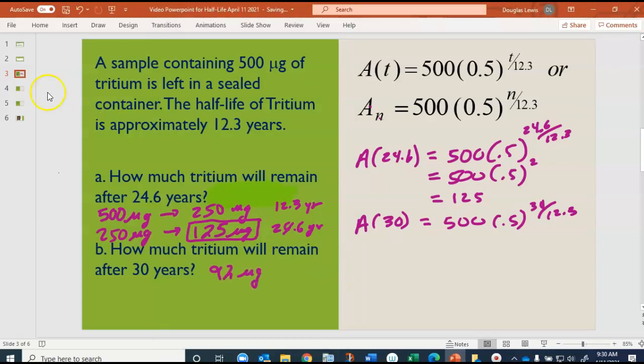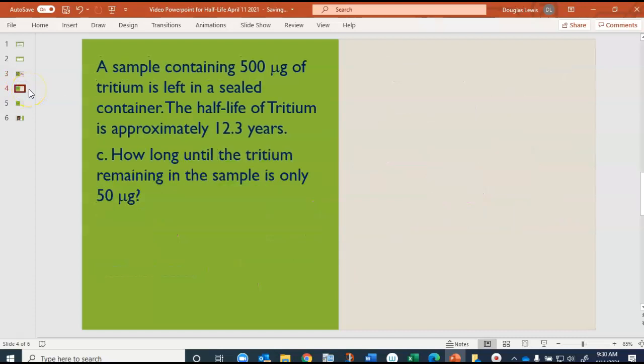Okay. Now let's look at a little more challenging problem. Now we are given a sample containing 500 micrograms of tritium still left in a sealed container, and we still have the half-life of tritium, 12.3 years. How long until the tritium remaining in the sample is only 50 micrograms?